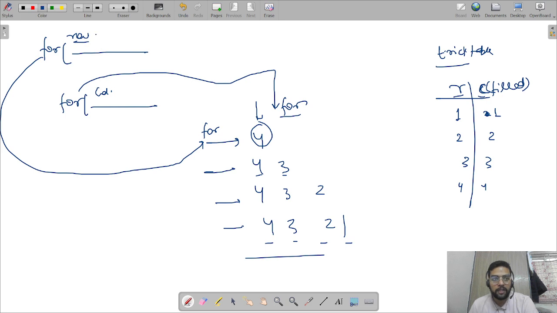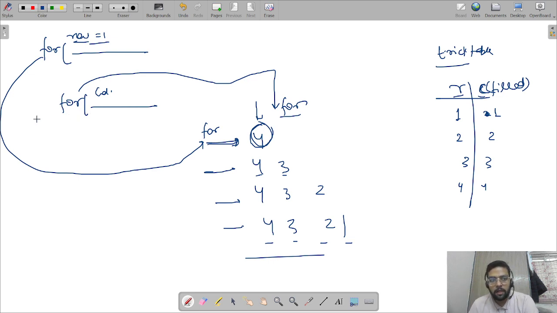When the outer for loop, that is row, is equal to 1, how many columns get printed? Only one column. Yes, only 4 got printed. That means the inner for loop should run only one time.